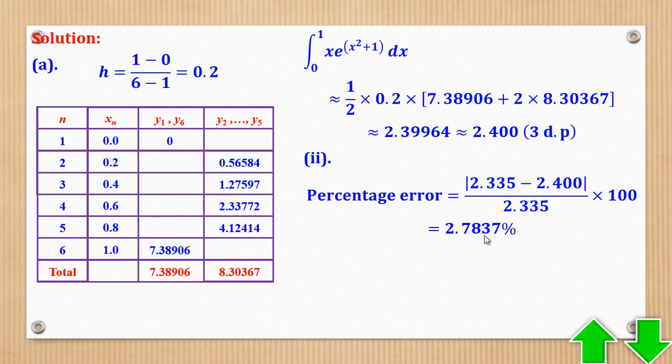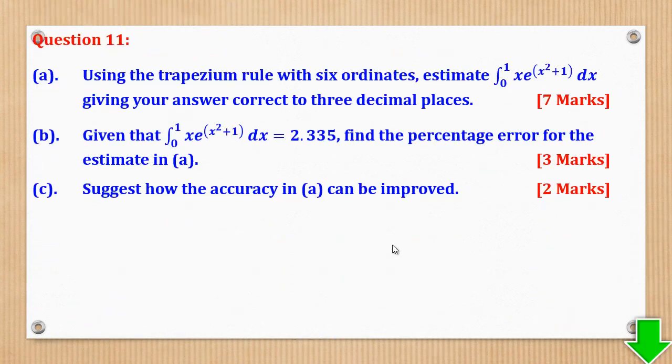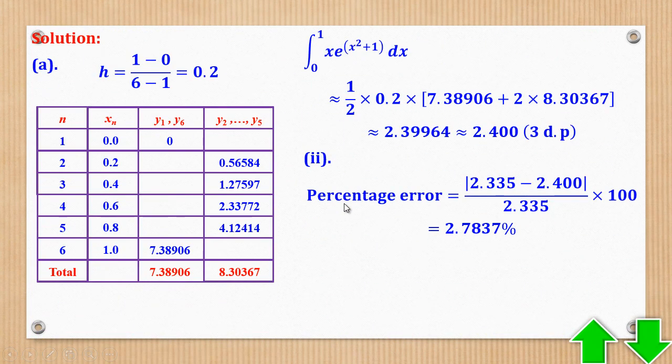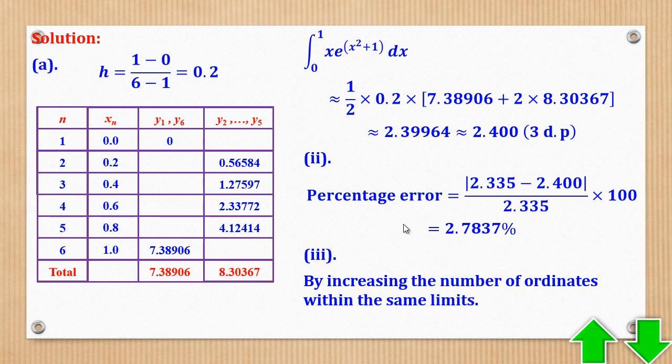Then you get the output. Then Roman 3, or part C, suggests how the accuracy can be improved. Accuracy can be improved by increasing the number of ordinates within the same limit. And that's what they wanted.